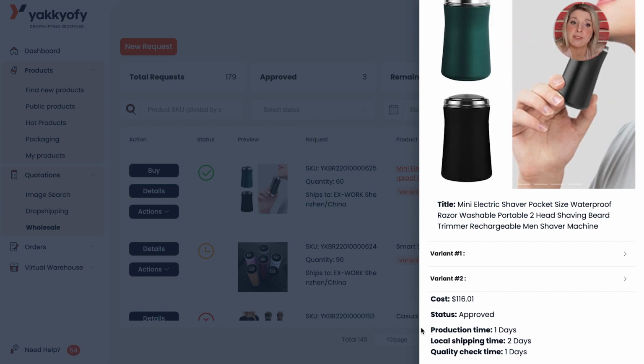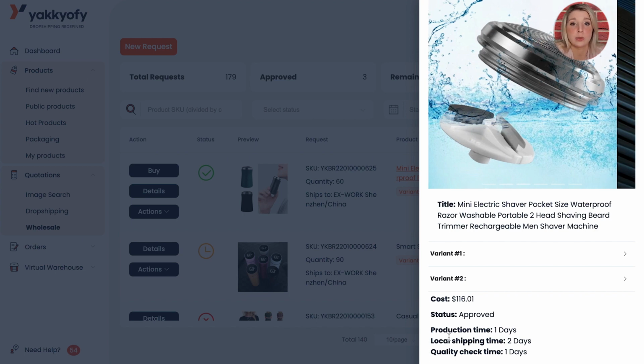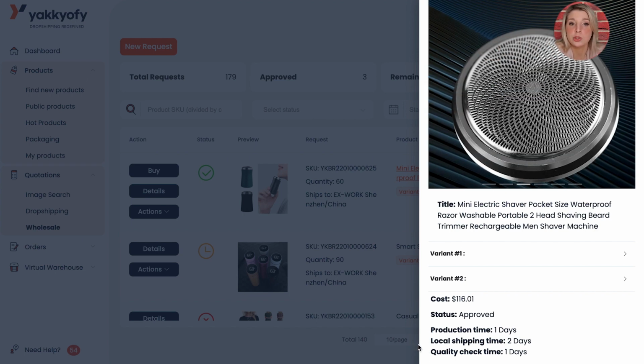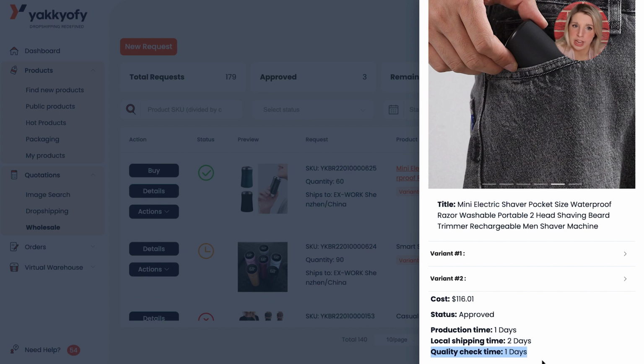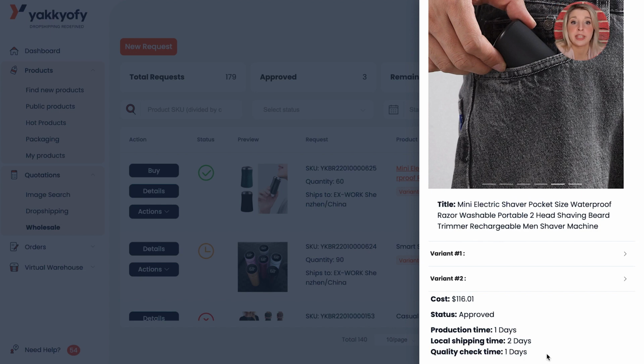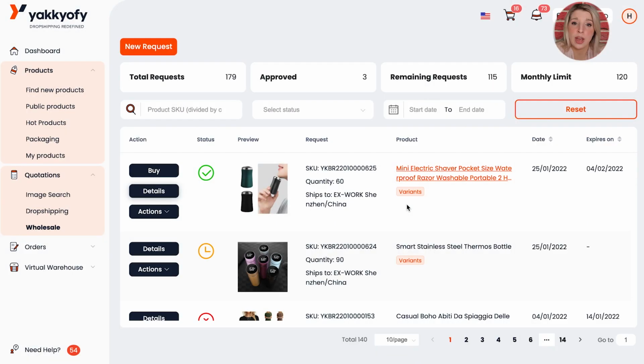Then you will notice there are 3 lines. Production time, which is the time that it will take to personalize your item. Local shipping time, which is the shipping time from manufacturer to our Yakiify warehouse. Quality check time, the time that it will take us to make sure that all is fine with your items. If everything looks good, you can click away from the window and proceed to click on buy.